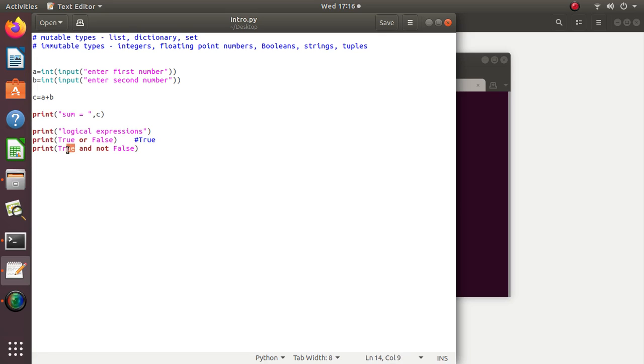So first this is true, then and, not and false. So first this part will get evaluated. So not false is true, and then here true and true, I will get true.